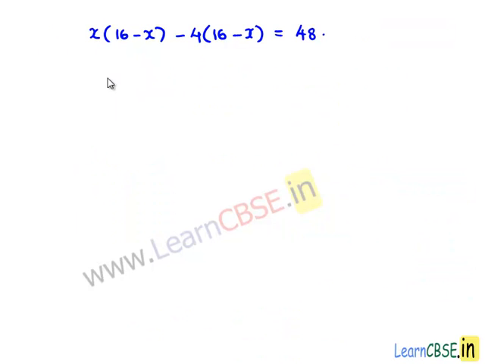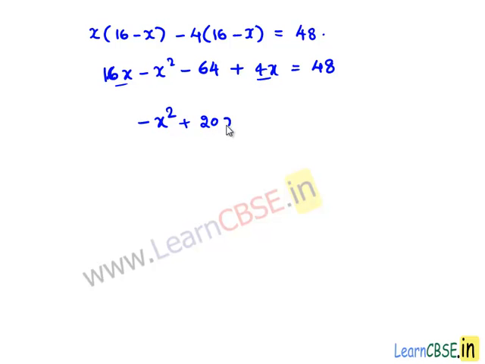Now this becomes 16x minus x square minus 64 plus 4x is equal to 48. Minus x square, 16x plus 4x is 20x minus 64, and transposing 48 to left hand side we get minus 48 is equal to 0.